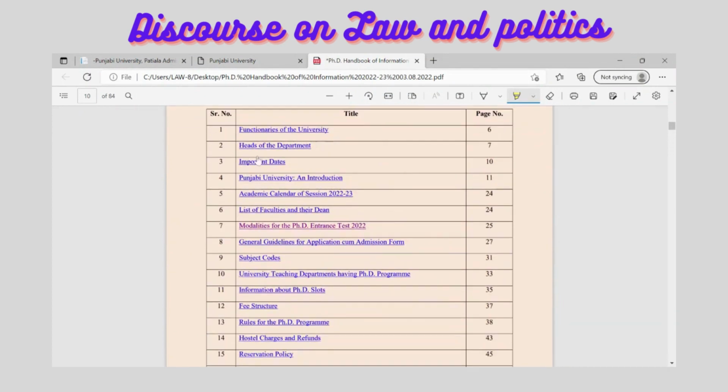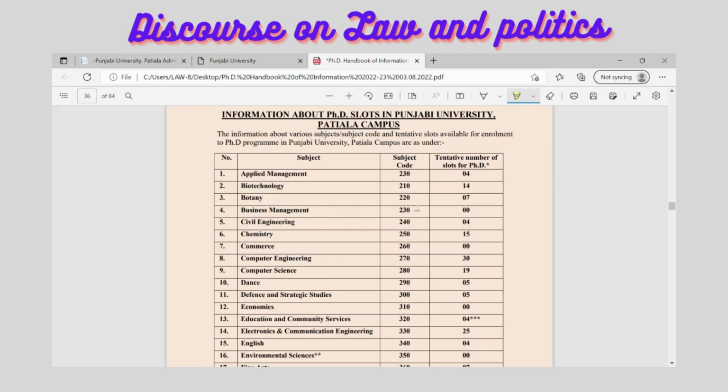In the table of contents, certain important information is given, like the functions of the university, heads of the departments, important dates, and about the Punjabi University, and other information. We need to focus mainly on the important dates, then on the modalities for the admission in PhD, then on the subject codes, and then we need to see how many seats are available in the PhD program here.